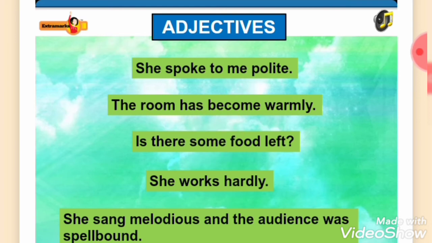Following are a few sentences with errors in the usage of adjectives. She spoke to me polite. The room has become warmly. Is there some food left? She works hardly. She sang melodious, and the audience was spellbound.